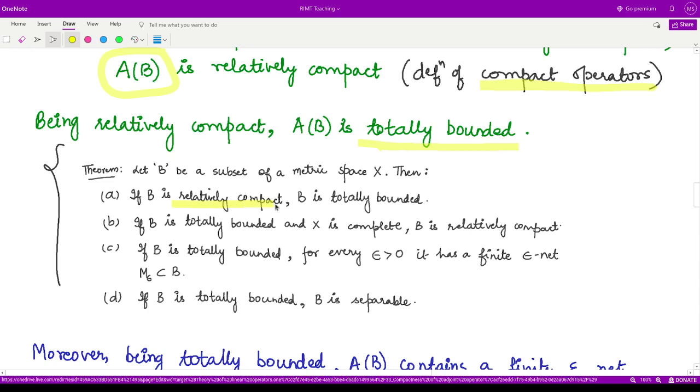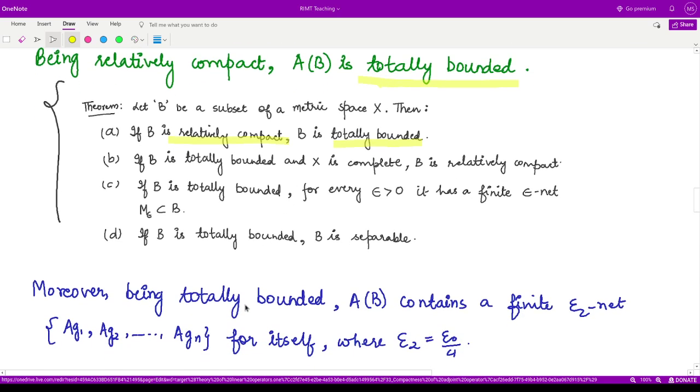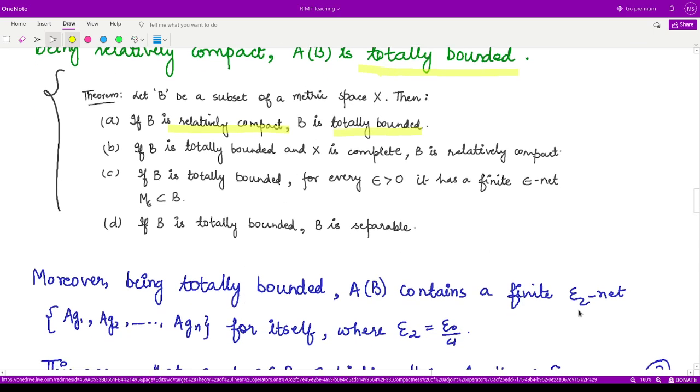In this case, we are talking about AB, the operator A applied onto the set B. Now, because it is totally bounded, that means it will have a finite epsilon net.